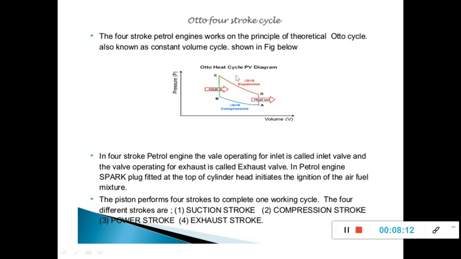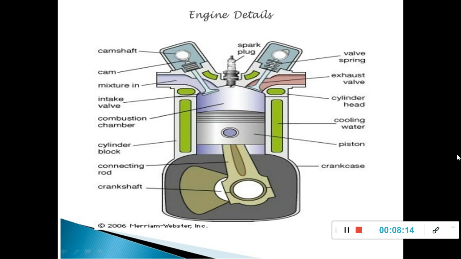So here you see this is called the top dead center, the upper part of the cylinder, and the lower part of the cylinder is called the bottom dead center. The piston normally moves from bottom dead center to top dead center and top dead center to bottom dead center. So the movement of the piston is restricted between these 2 points. It will move continuously between these 2 points. So this length is called the stroke length.